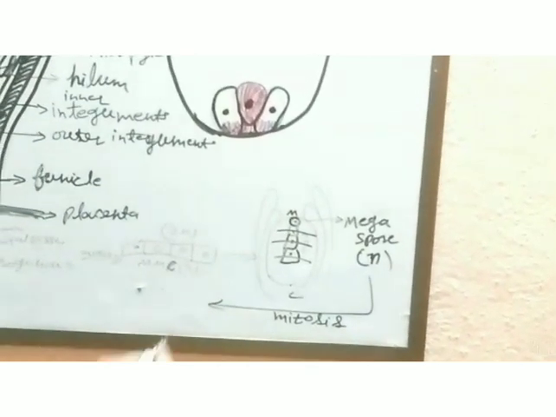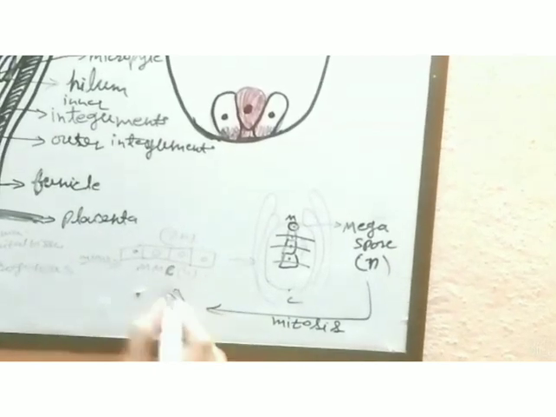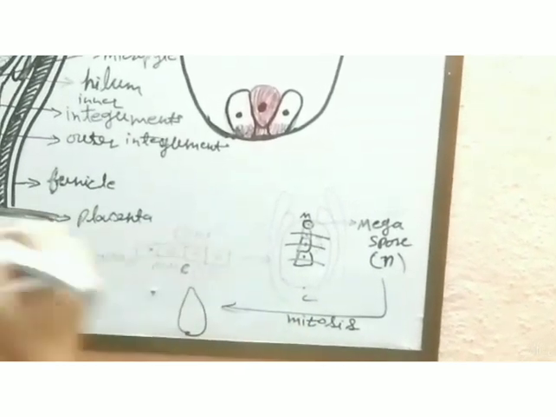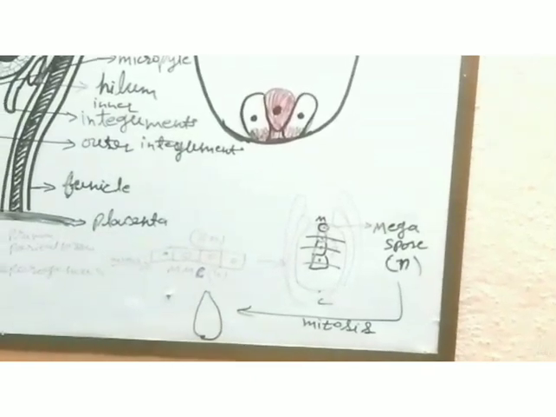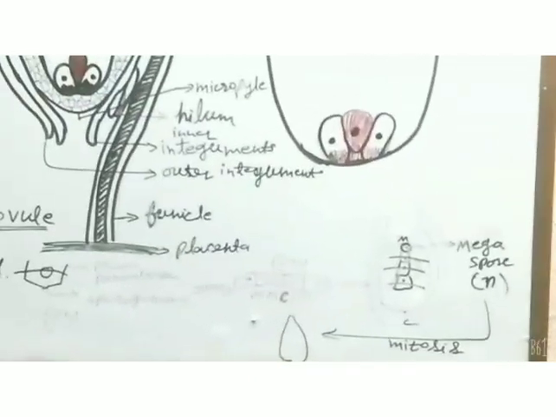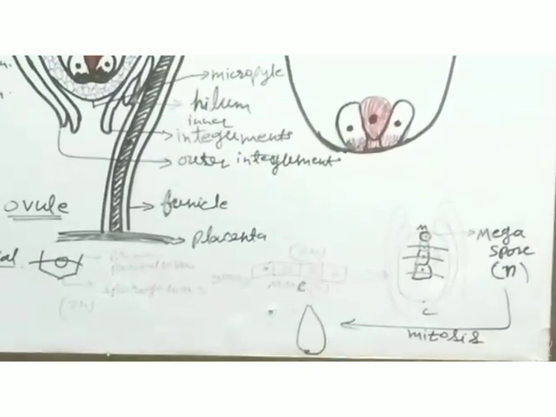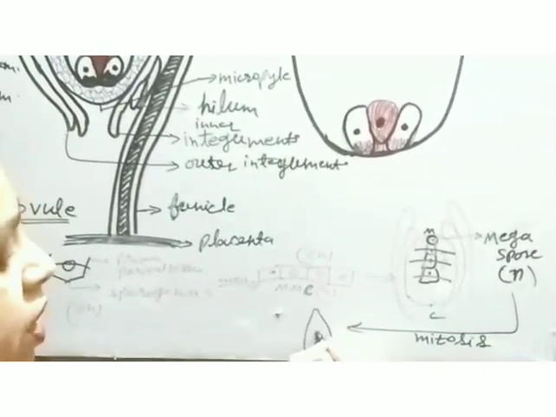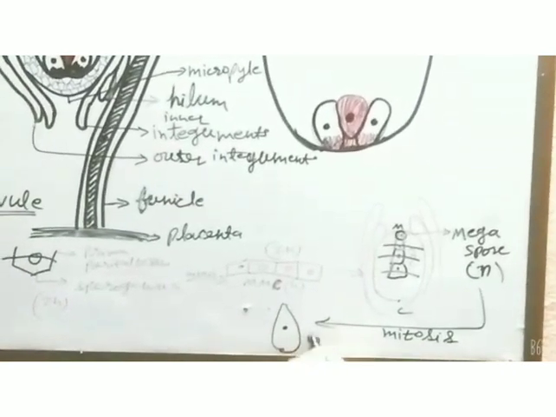This megaspore cell undergoes mitotic cell division many times. Student, you know when cell division starts, first the karyokinesis takes place and afterward the cytokinesis will take place. So here there is a nucleus of this megaspore cell which is haploid in nature.